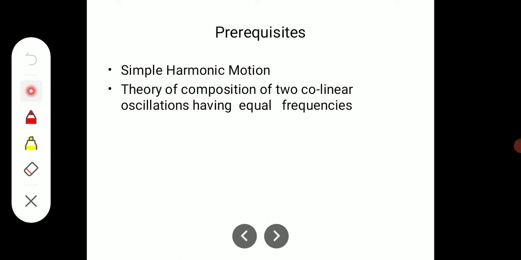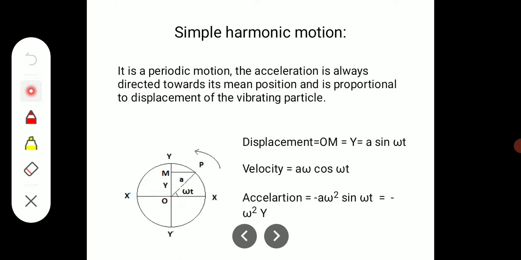So we need some prerequisites, that is the equation of simple harmonic motion, and also we must know the theory of the composition of two collinear oscillations having equal frequencies. As we know, simple harmonic motion is a periodic motion, the acceleration is always directed towards its mean position and is proportional to the displacement of the vibrating particle. So the displacement is y equals a sin omega t. Hence the velocity, if you differentiate this equation, is a omega cos omega t, and acceleration is minus omega square y.